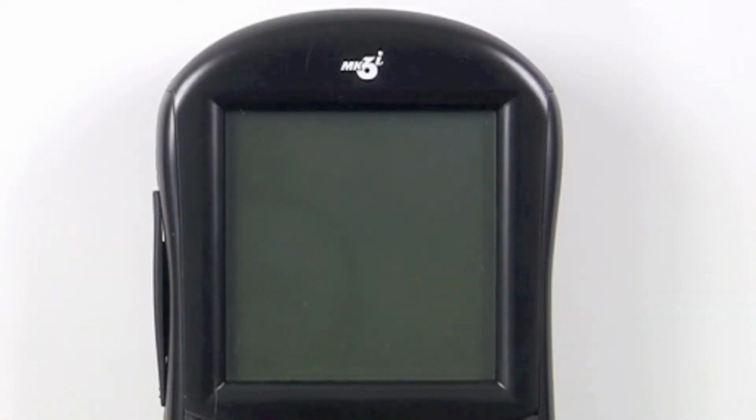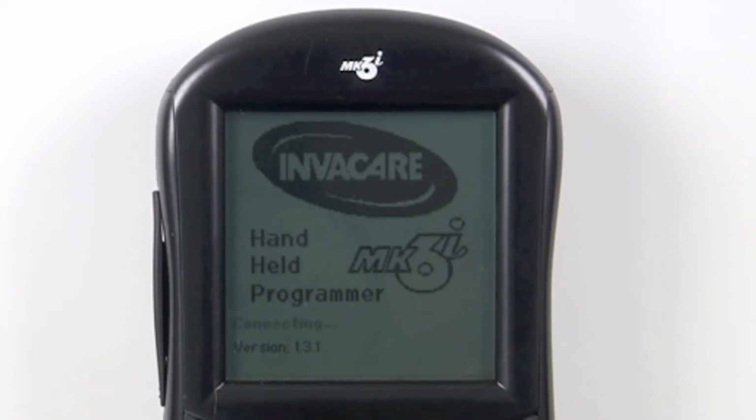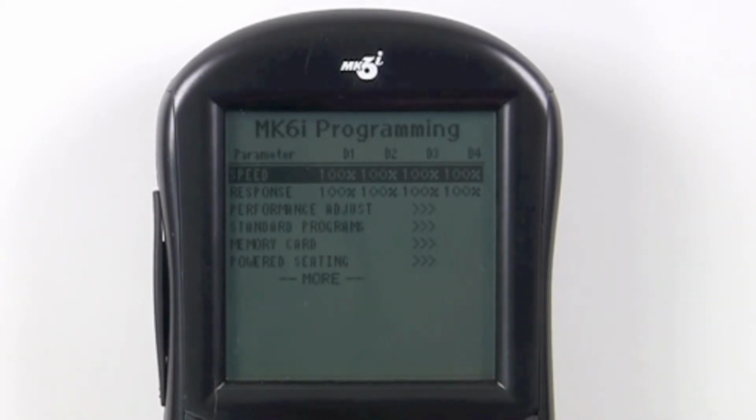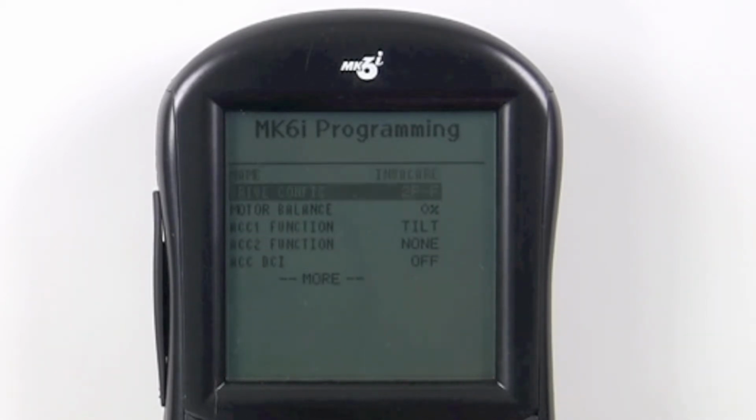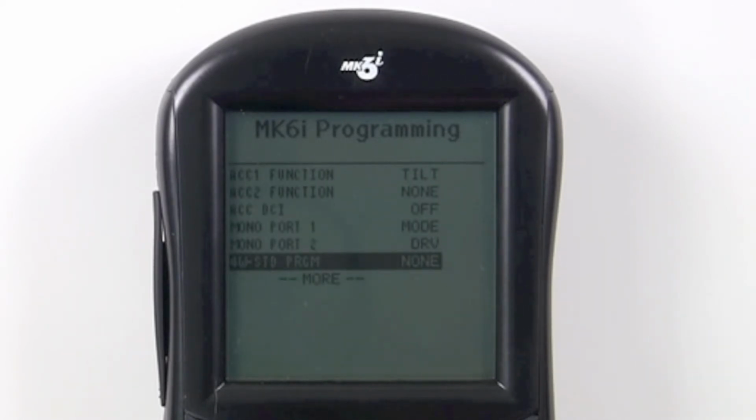Programming the powered seating switches can easily be done by making one simple programming change. Simply plug in the Mark 6 handheld programmer, turn the programmer on, scroll down to calibration settings, press select, scroll down to four-way standard program or 4W standard program and press select. Then select one of the configurations of the powered seating systems installed on the chair.